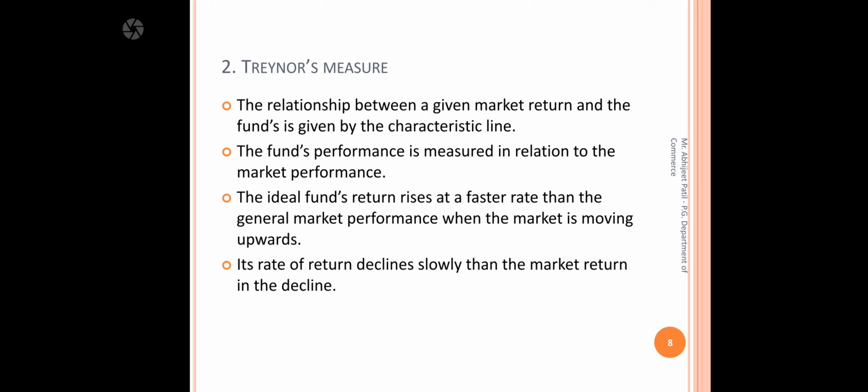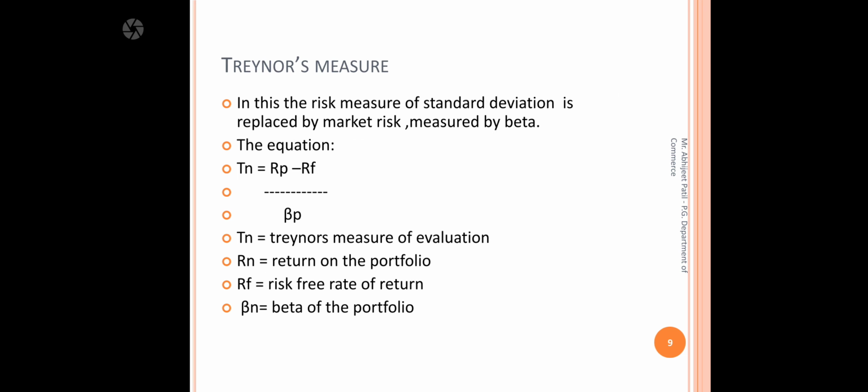So Treynor is specifically used to measure risk with the tool beta, and with the help of that, the risk measure of standard deviation is replaced by the market risk measured by beta, because Sharpe measures risk based upon standard deviation.